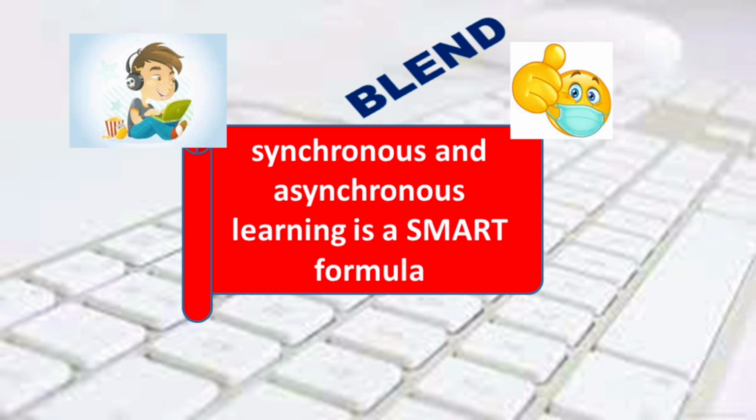So finally we can come to the conclusion that if we have resources, using both synchronous and asynchronous learning will be a smart formula.